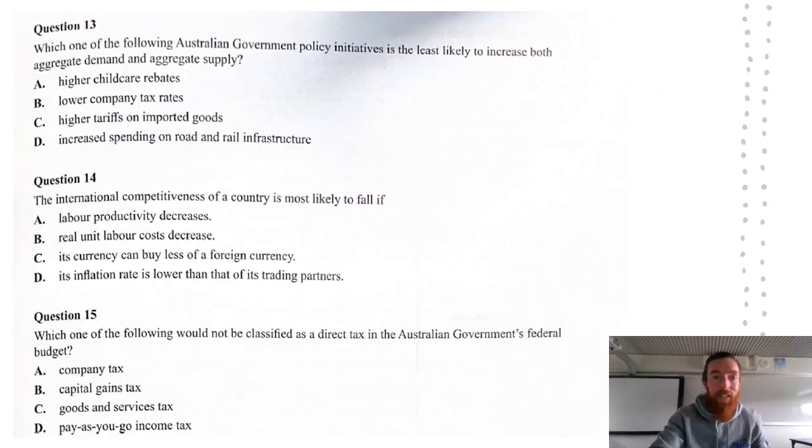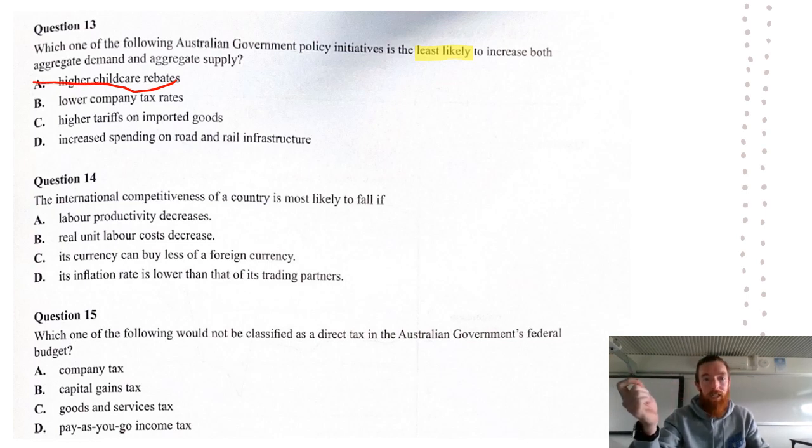And then for our last three questions, which of the following government policy initiatives is least likely to increase both aggregate demand and aggregate supply? So least likely, very, very important here. So which of the following is likely to decrease aggregate demand and aggregate supply? So if we look at here, high childcare rebates is actually going to get more people into the workforce and increase aggregate supply, and people are going to have more income left over and therefore more aggregate demand.